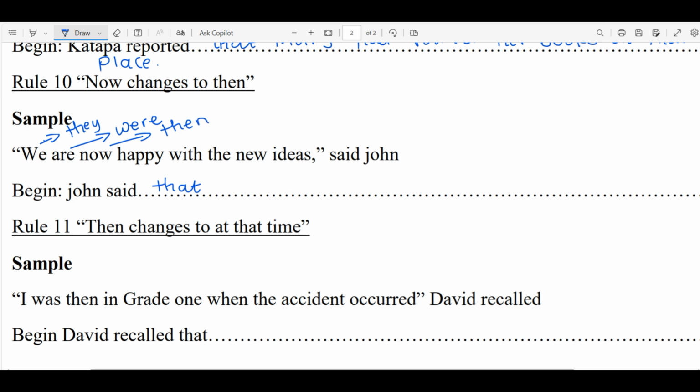John said that they were then happy with the new ideas.